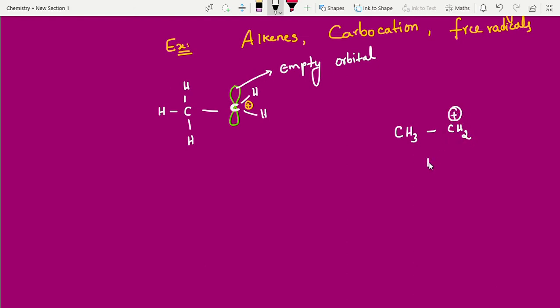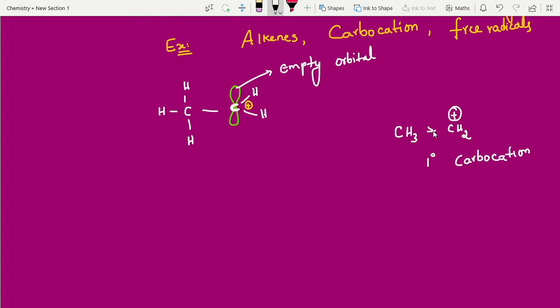This is a primary carbocation. This is actually unstable. All intermediates are unstable, but sometimes it will exist because somebody is giving electrons. It is electron deficient, right or not? Positive charge means it does not have sufficient electrons. It is deficient, but somebody is giving.